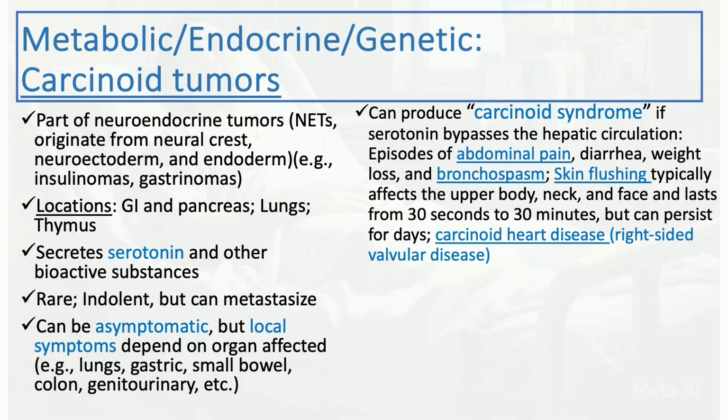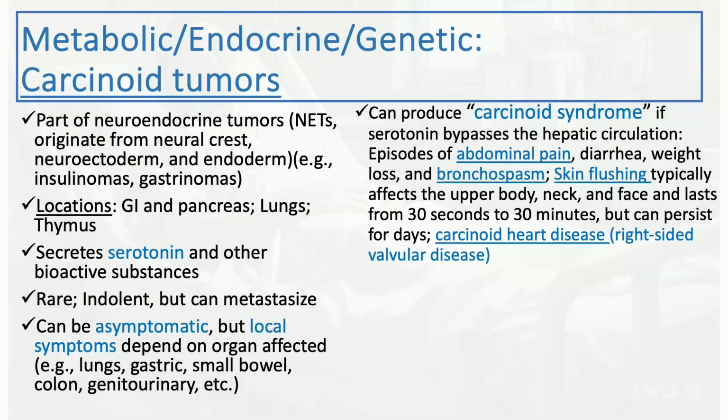Carcinoid syndrome is usually when the serotonin is not inactivated in the liver because of liver disease, and thus the serotonin will bypass the hepatic circulation and go into systemic circulation and can cause some symptoms. And this is where the patient might have some recurrent abdominal pain and other GI symptoms like diarrhea and weight loss. So it could be a cause of recurrent abdominal pain without an obvious cause. But because of the presence of the serotonin, which goes to the other systems, they might have symptoms in other systems that might give you a clue to the diagnosis, like bronchospasm. They might mimic asthma in some patients.